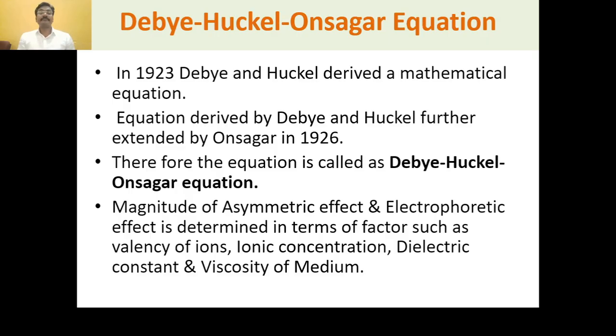Debye and Huckel gave the mathematical equation in 1923, and that equation was further extended by Onsager in 1926, and therefore it is called the Debye-Huckel-Onsager equation, which works out mathematically the magnitude of the asymmetric effect and the electrophoretic effect.